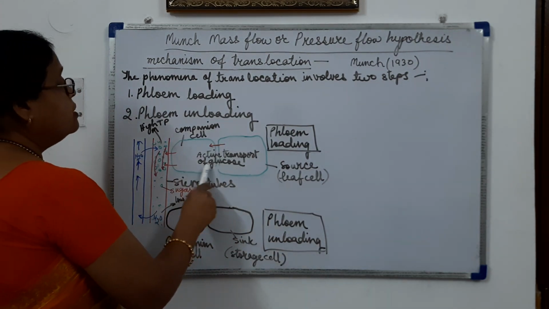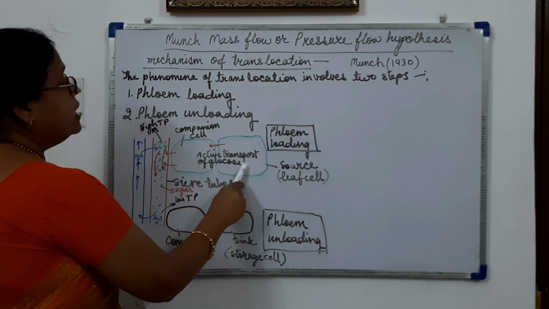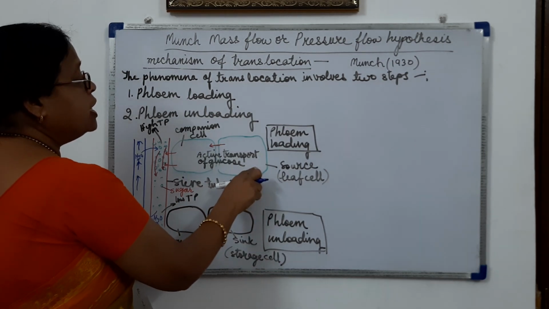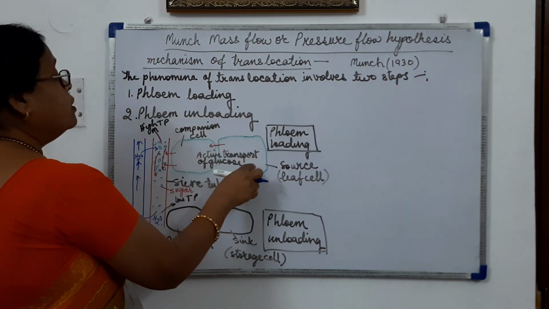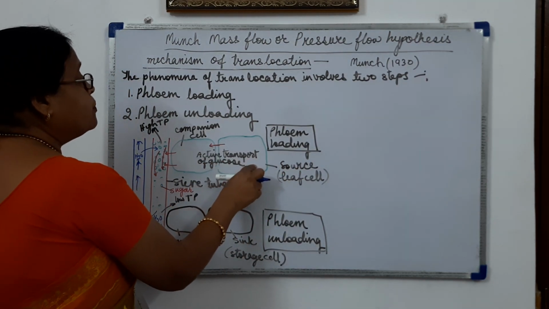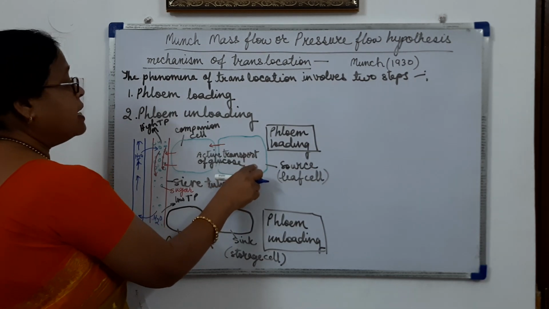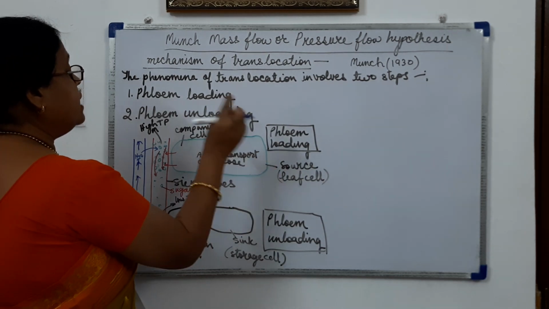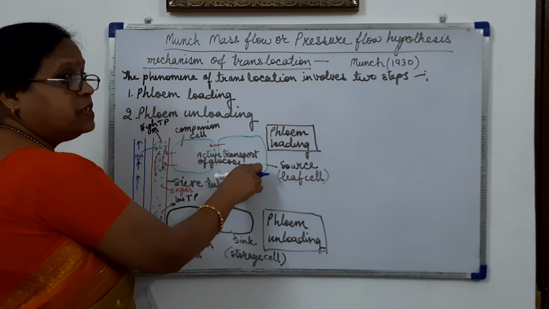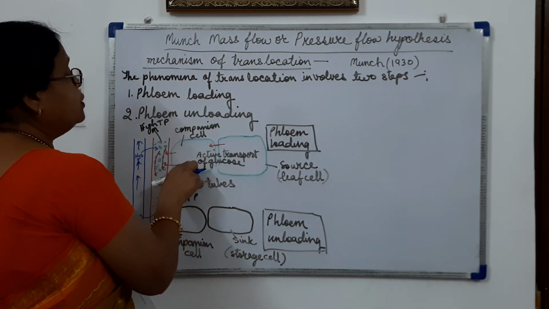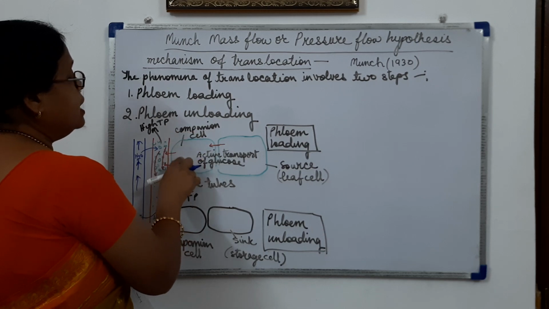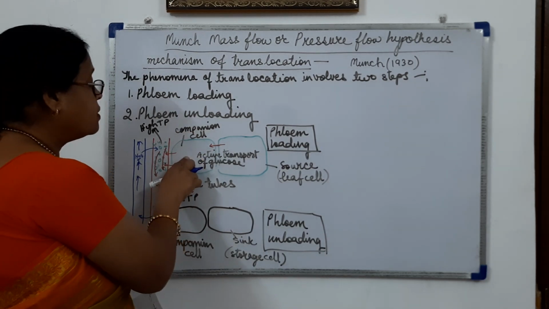These are the cells of the leaf. This is the cell of the leaf, that is the source. In this leaf, the food is synthesized, and the glucose which is synthesized is actively transported to the companion cell of the phloem.